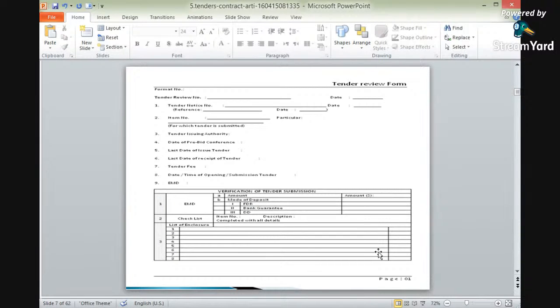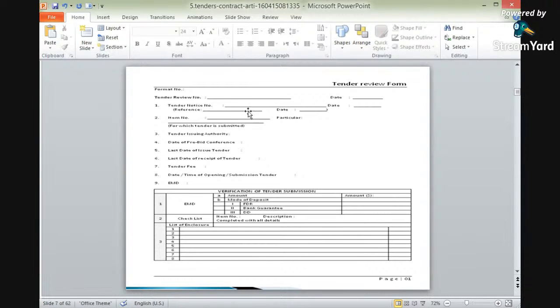This is a sample tender form in which the format number is to be mentioned here. Tender form number, date, and tender notice number are to be mentioned. The tender notice will be published in the government newspapers, and the number of that tender notice is to be mentioned in this tender form along with the date.